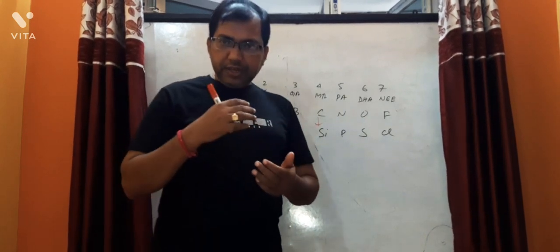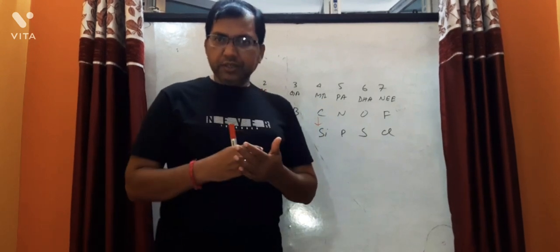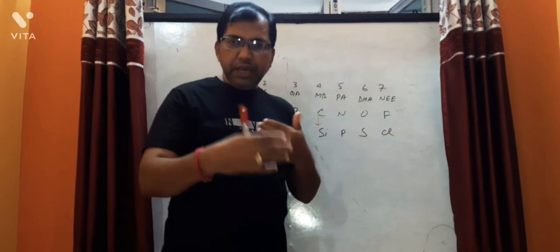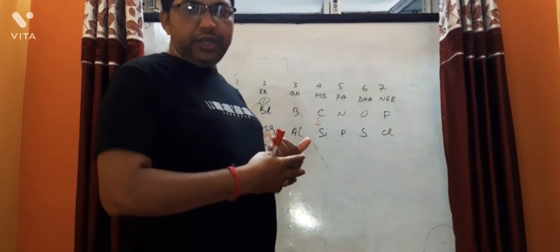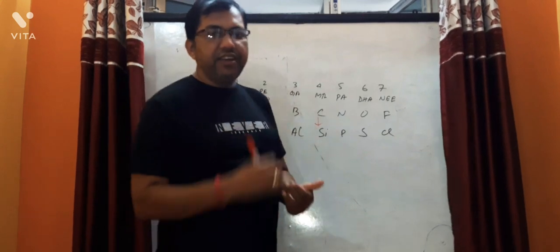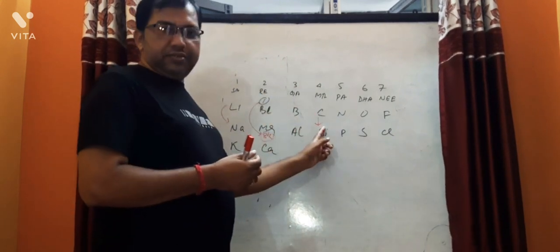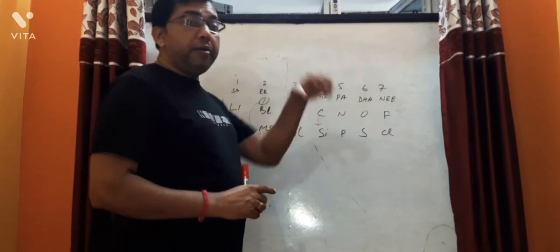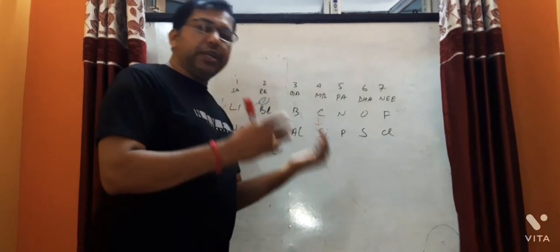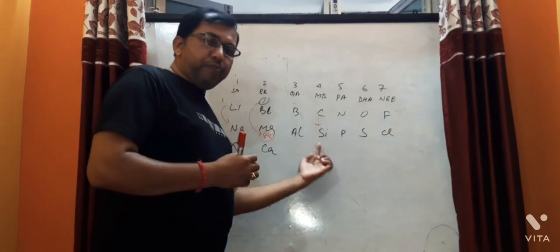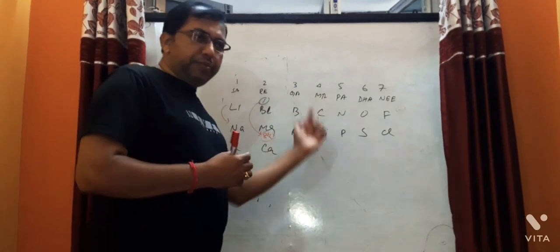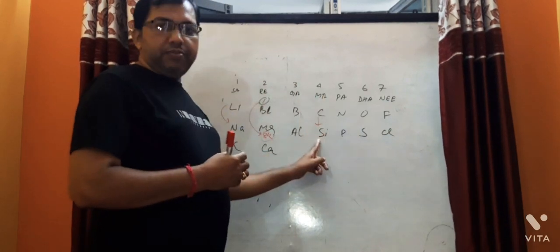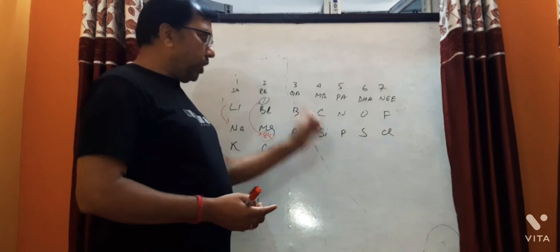Periodicity. What is periodicity? Periodicity means repetition of similar physical and chemical properties after a fixed interval. Repetition of the similarity in chemical property after a fixed interval. Fixed means 8. That is known as periodicity.